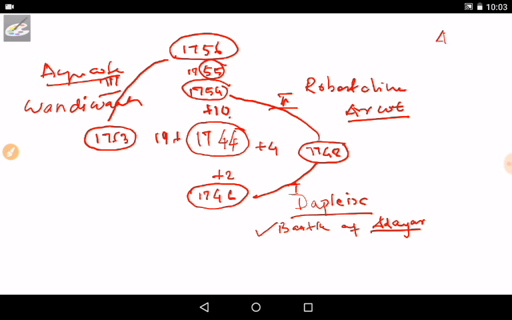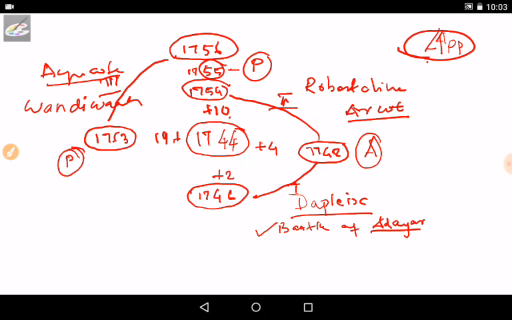It is called APP. App means you can say anything, like an Android app or something. Okay, but that is not important. Let me explain here. For APP, put A here, and put P here, and the third one P here.